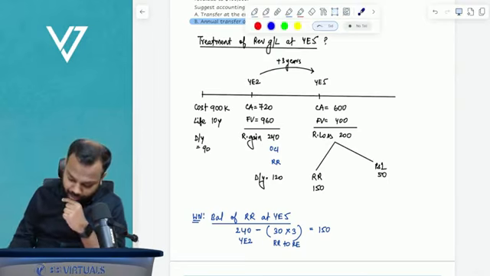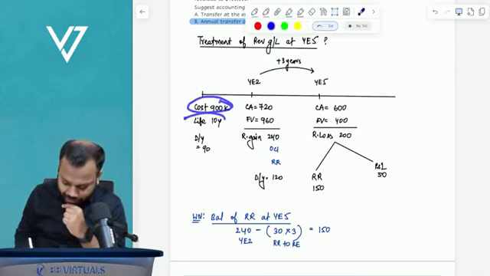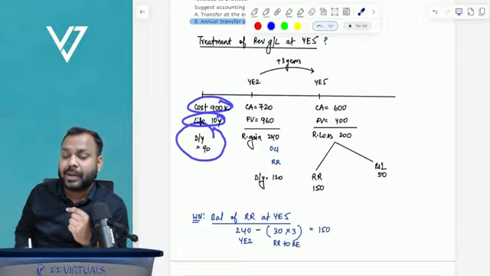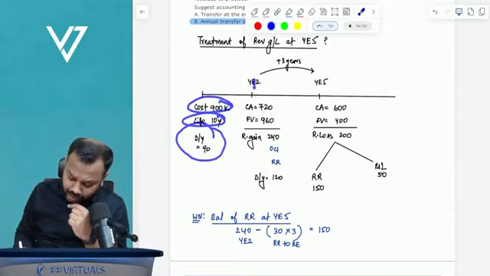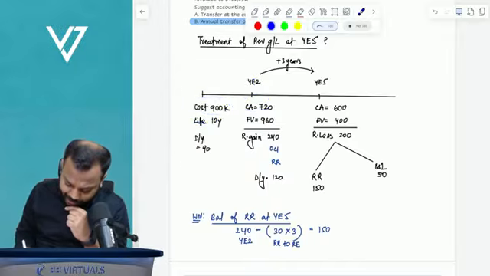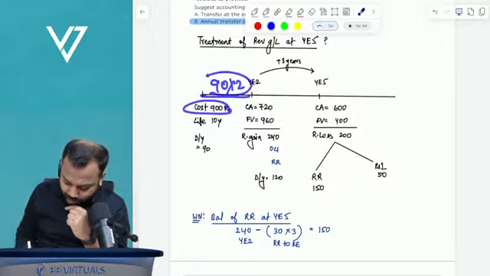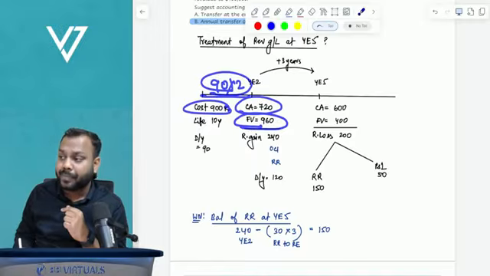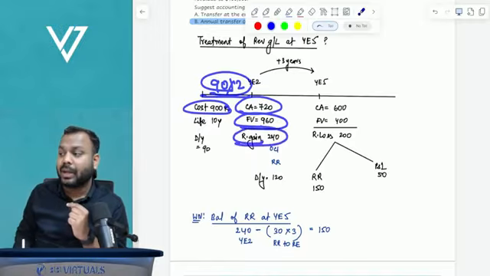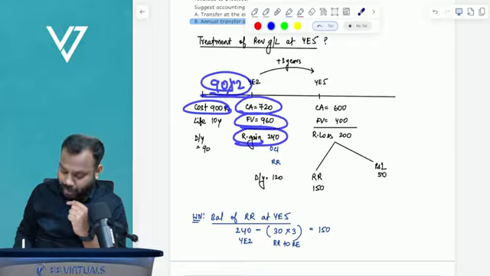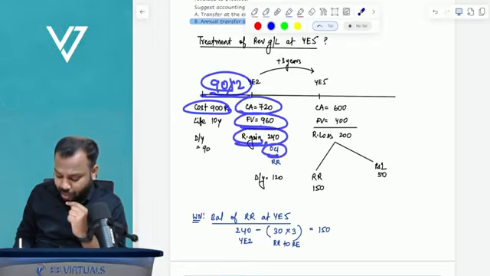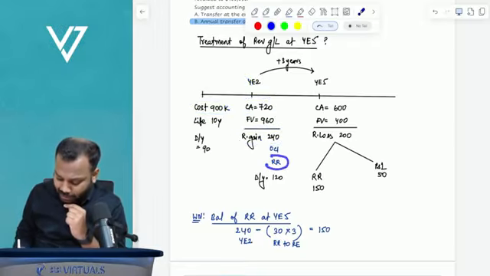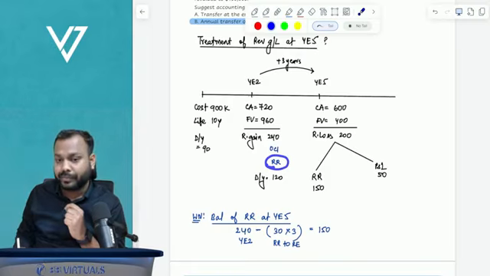Cost is 900, life is 10 years. So what is the depreciation per year? 90. Year end 2, what is the carrying amount? So cost is 900, depreciation will be 90 into 2 for 2 years. So 900 minus 180, carrying amount is 720, fair value is 960. So revaluation gain is 240, which will be recognized in other comprehensive income and accumulated in revaluation reserve.